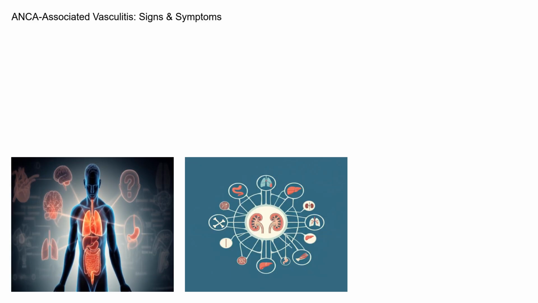The signs and symptoms of ANCA-associated vasculitis can be diverse and vary depending on the organs affected. Common symptoms include fatigue, fever, weight loss, muscle or joint pain. Kidney involvement often manifests as blood in the urine, protein in the urine, and swelling in the legs and ankles. Respiratory symptoms such as cough, shortness of breath, and chest pain may indicate lung involvement. Skin rashes, nerve damage causing numbness or weakness, and sinus or nasal problems are also frequently seen. Because the symptoms can be non-specific and mimic other conditions, early diagnosis can be challenging.